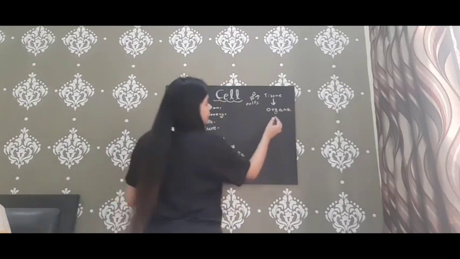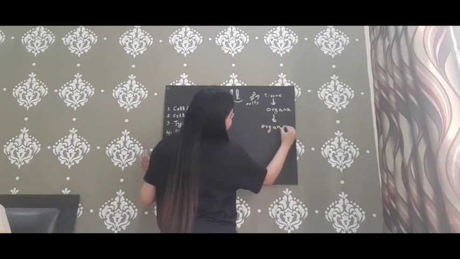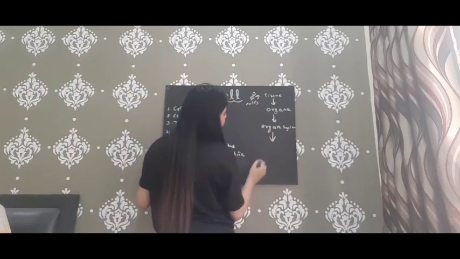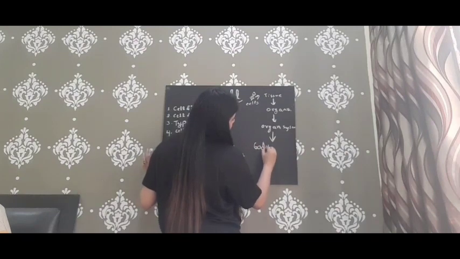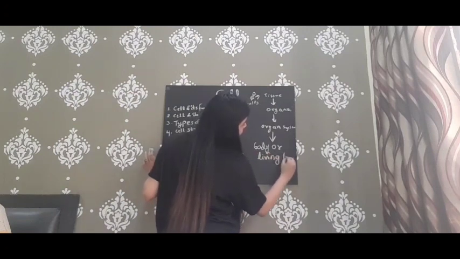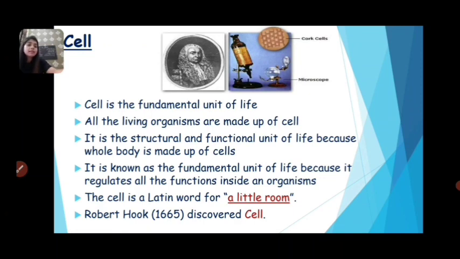Okay, and a number of organs make an organ system, and a number of organ systems make the whole body or living organism. It is known as the fundamental unit of life because it regulates all the functions in the body or inside the organism.